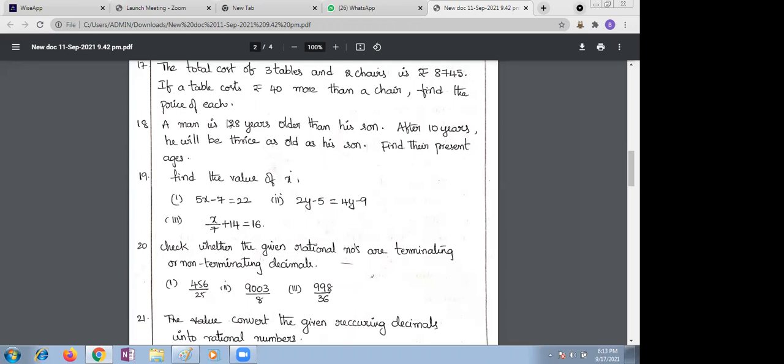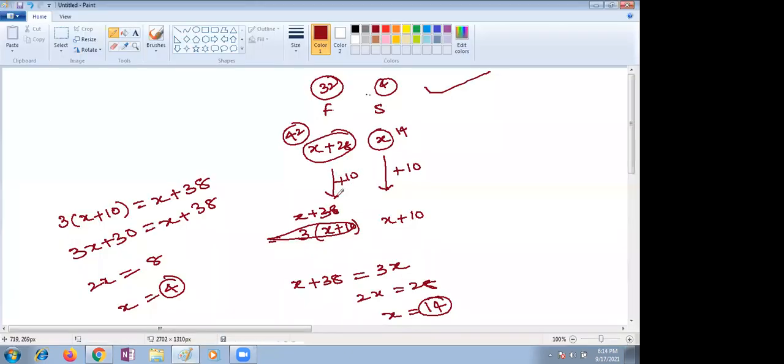But what is the relation given? He will be thrice as old as his son. So that we can find the present ages. Which one are we taking, after 10 years? This we are supposed to take, Raghav. We need to compare this part only. They are giving the relation only after 10 years.